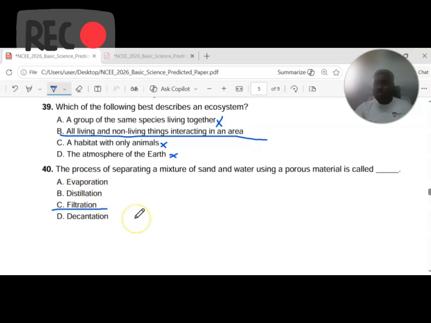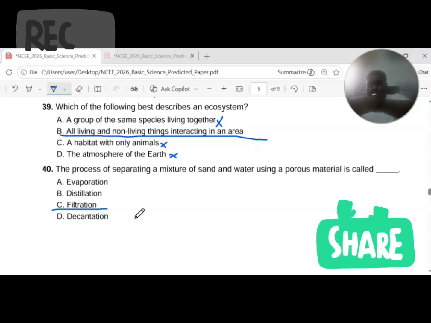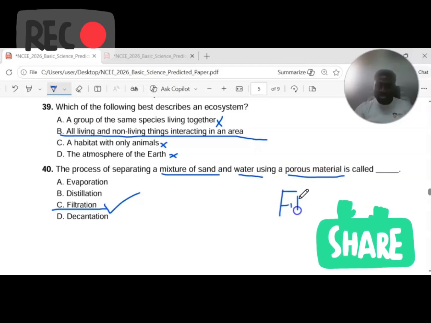Then decantation is when you separate a mixture of an insoluble solid in a liquid by simply pouring out the liquid into another empty container and leaving behind the solid in the beaker or the container that had the mixture. So filtration is the correct option to go for to separate a mixture of sand and water. The porous material is called a filter paper in this case. If you go to the science laboratory, particularly the chemistry lab, you're going to see the Whatman filter paper that we use all the time to separate such mixtures.